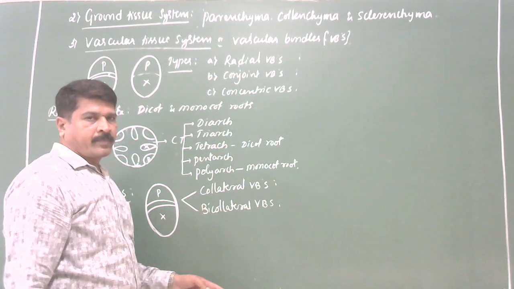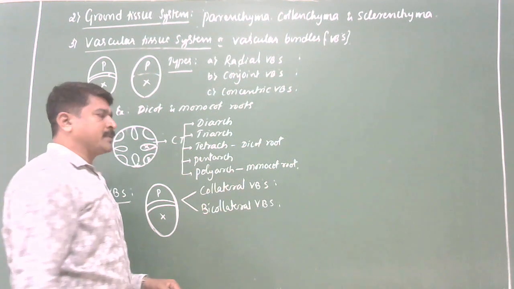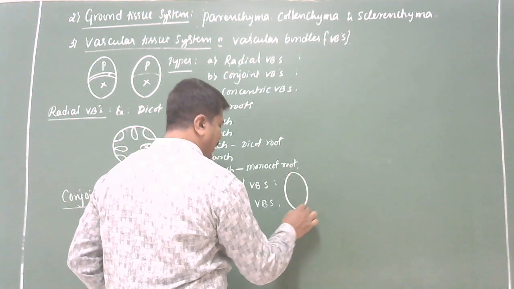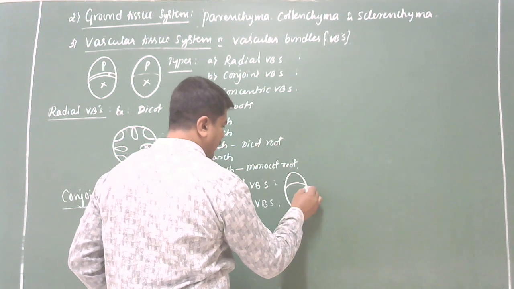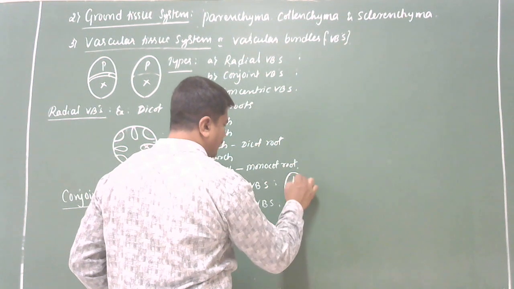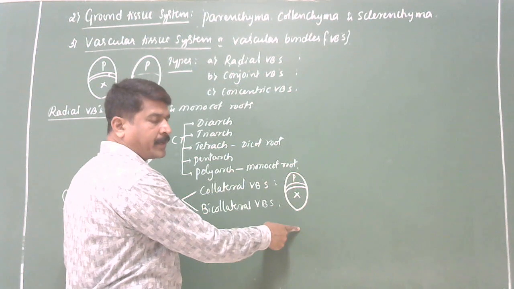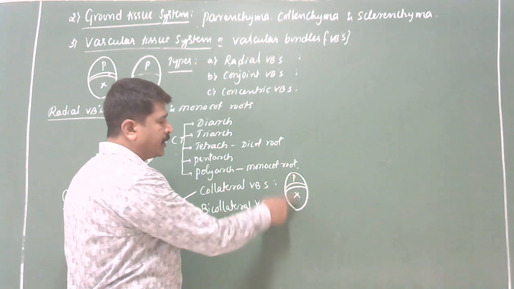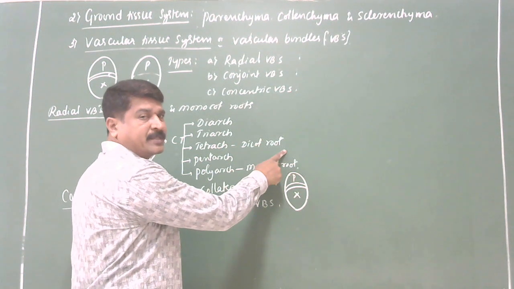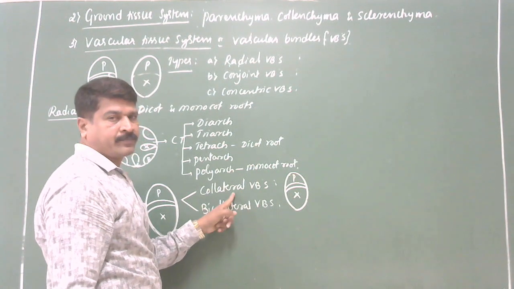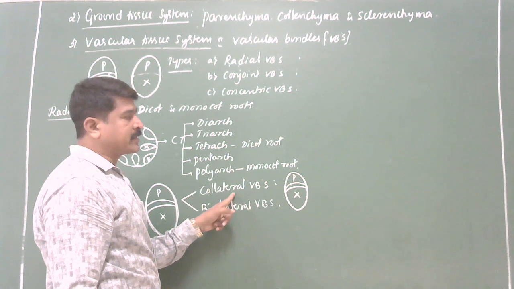Listen to me. In this case, xylem and phloem lie on the same radius, but xylem is internal, meaning towards the pith, and phloem is external, meaning towards the cortex. Then it is called a collateral vascular bundle.